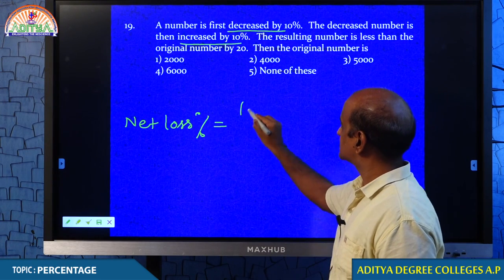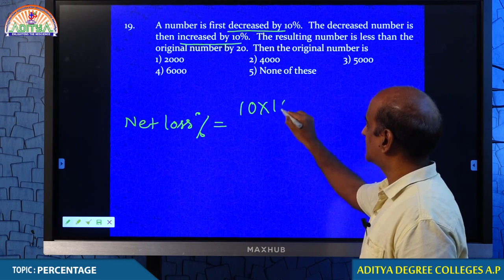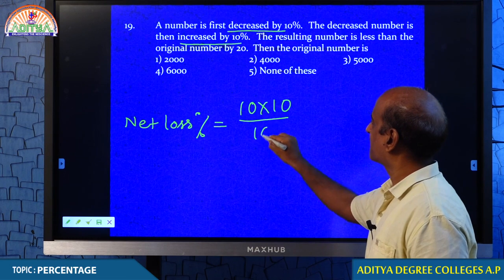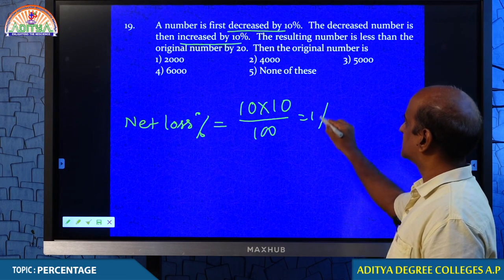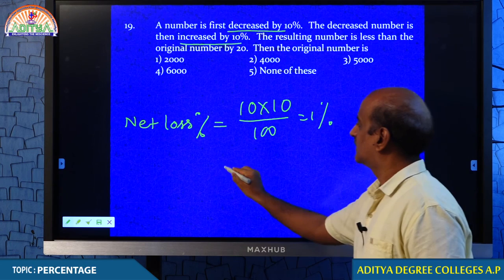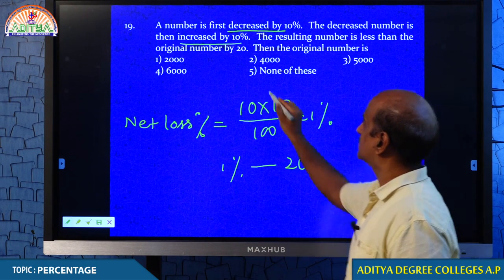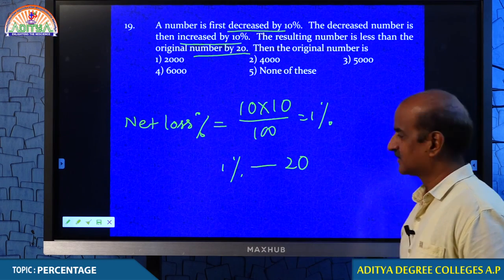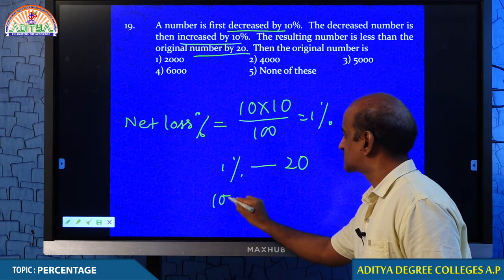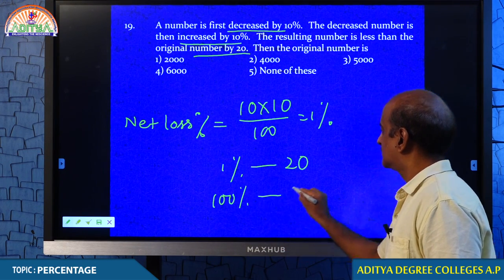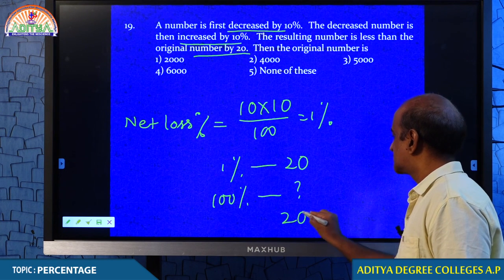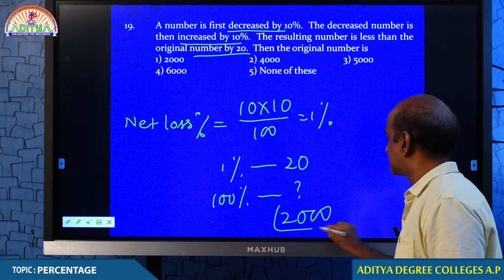Tell me what is the loss? 10 into 10 by 100. The loss is 1%. And this 1% is 20. Therefore, how much is the original number? Your answer 2000.